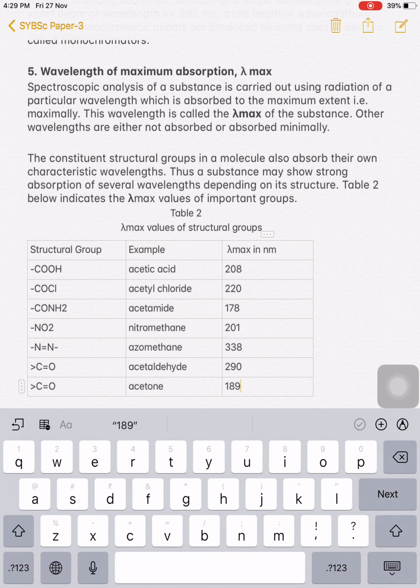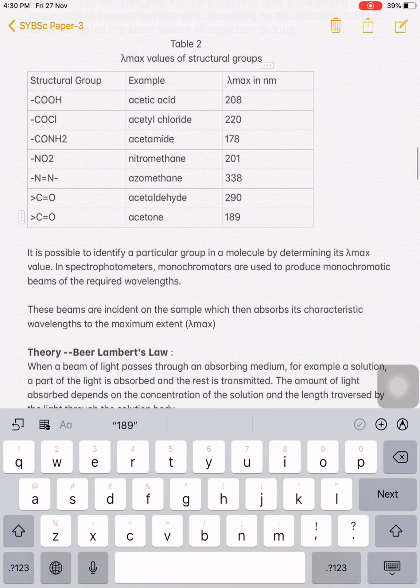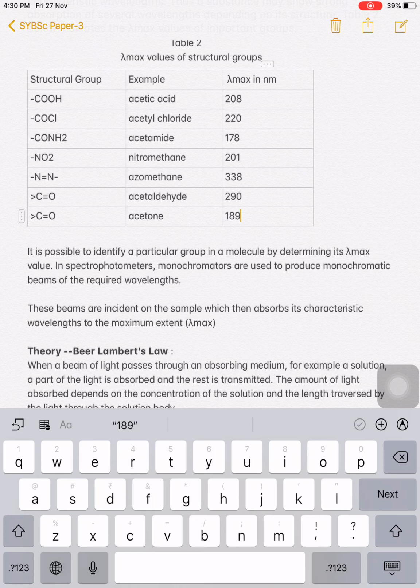So that wavelength is nothing but the lambda max. So these are the terms of light: energy of light, radiant power, intensity of light, polychromatic and monochromatic light, and the fifth one is wavelength of maximum absorption, that is lambda max. In the next point we will study the theory of Beer-Lambert's law.